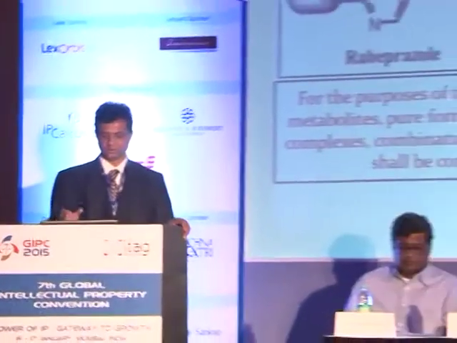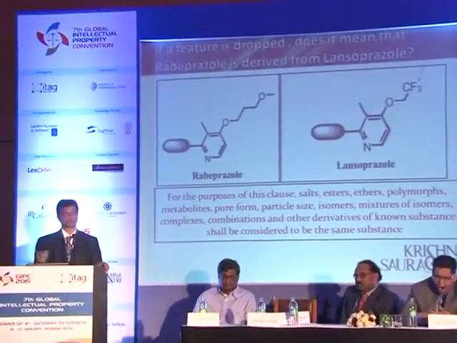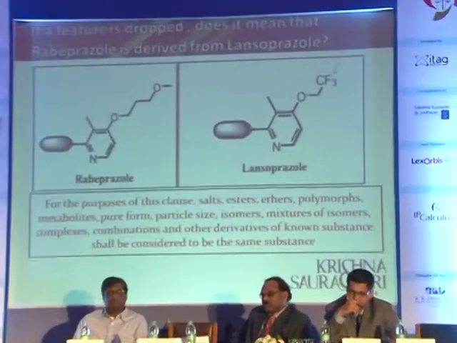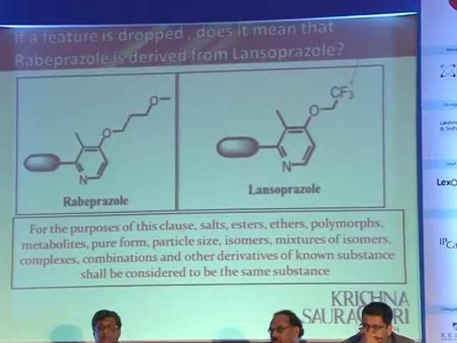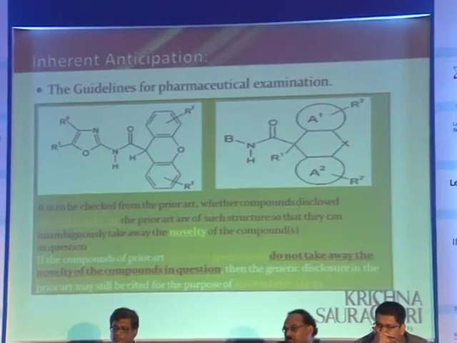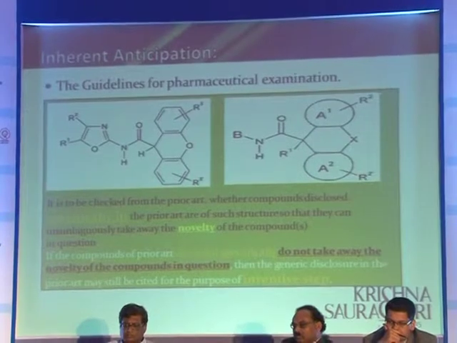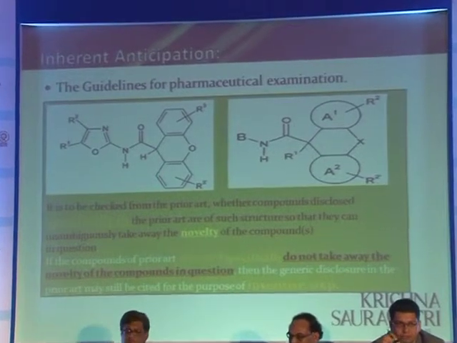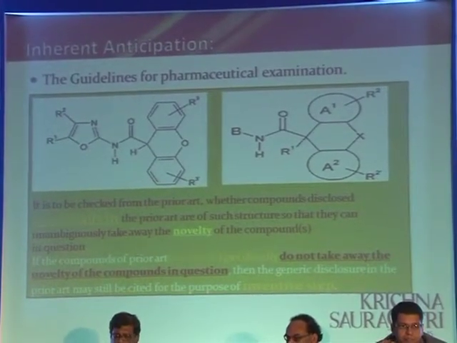So, in India, if the very feature which was supposed to be required in lansoprazole is dropped, rabeprazole would not have been considered to be a new form of a known substance, that is lansoprazole, because it is neither a derivative nor a salt or anything of that sort. However, based on some of the decisions of the Patent Office, it is likely that this could also have been taken up as an objection for section 3D. Now, some might argue that it is inherently anticipated. Well, it's not clear what will be inherently anticipated.